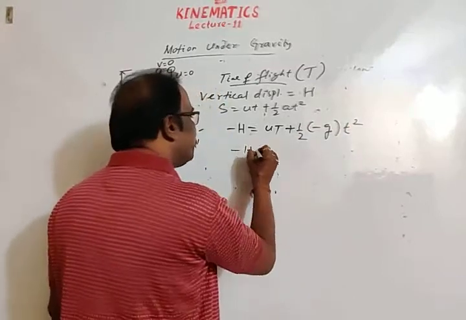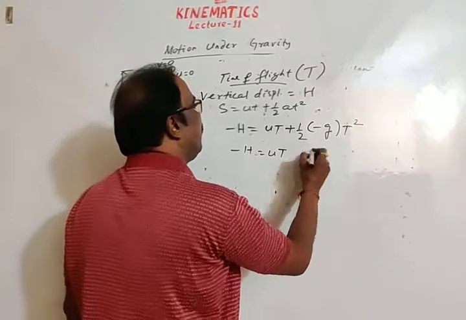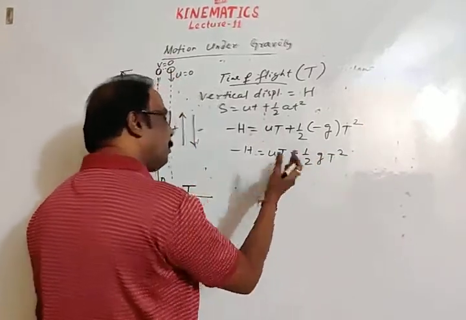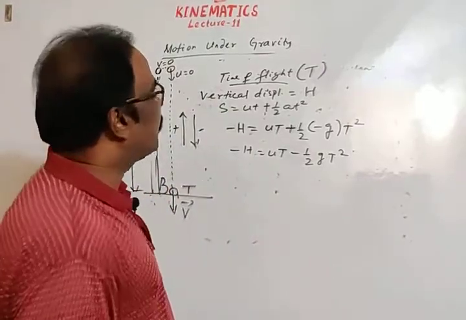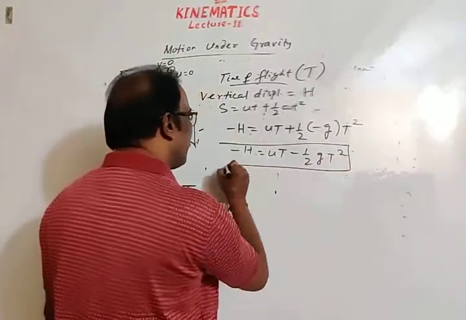So minus h is equal to ut minus half gt square. You may simplify it by multiplying the negative sign on both sides.